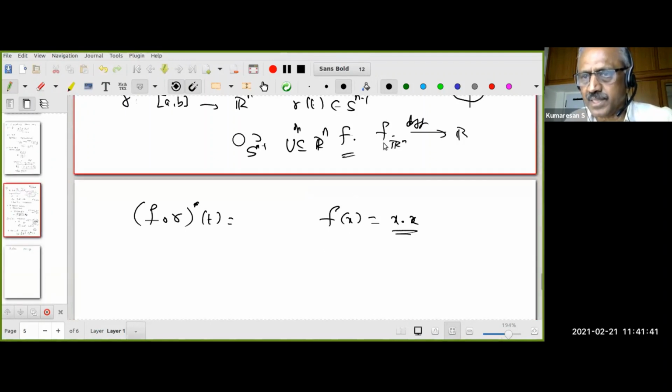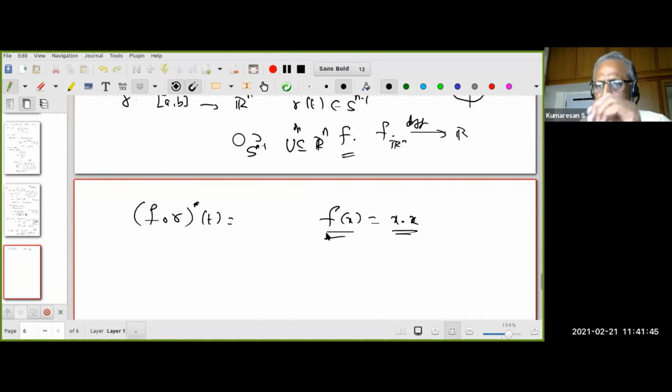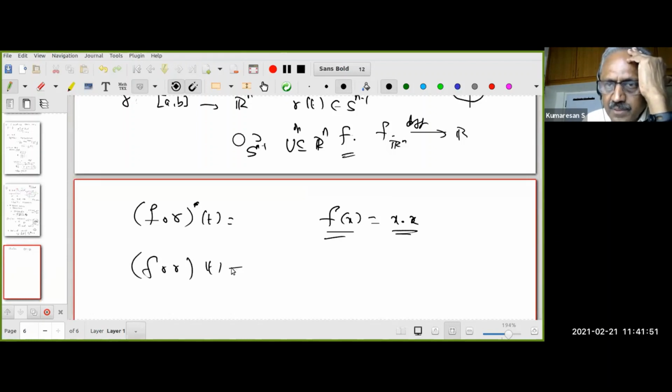For any function f, I said, now I am restricting myself to x dot x. Therefore, what is f of gamma t? What is this function? Please think about it. I want at least 30 of you to understand and answer.